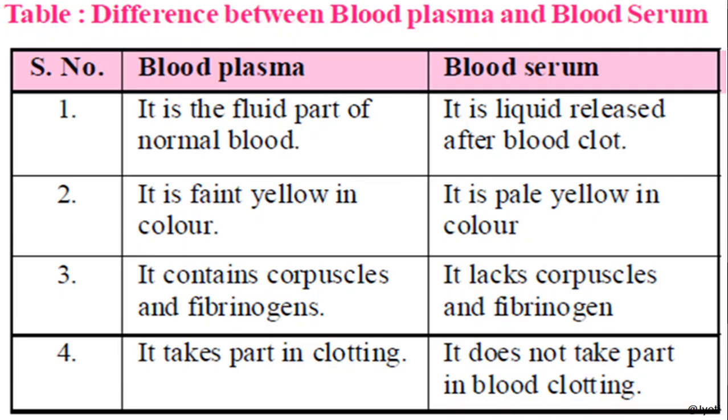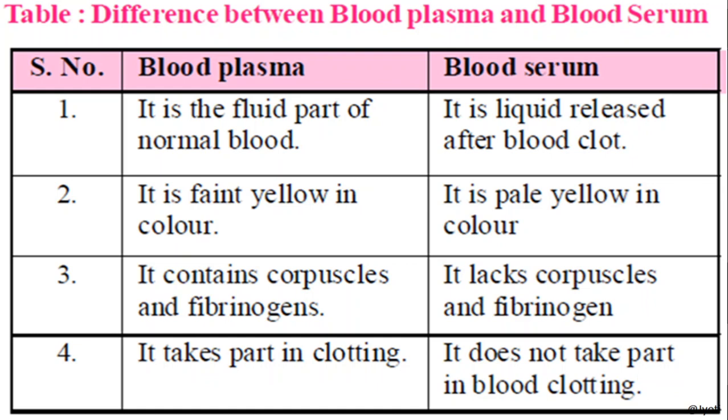Often we are confused between the blood plasma and the blood serum. These two are not the same thing. So let us see what are the differences between blood plasma and blood serum. Blood plasma is the fluid part of the normal blood, that is the matrix of the blood.